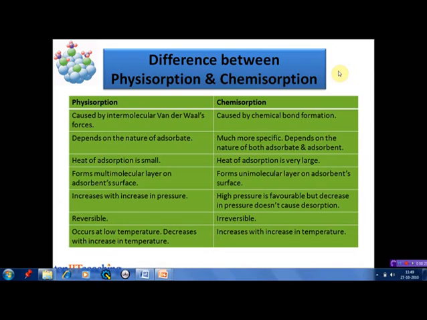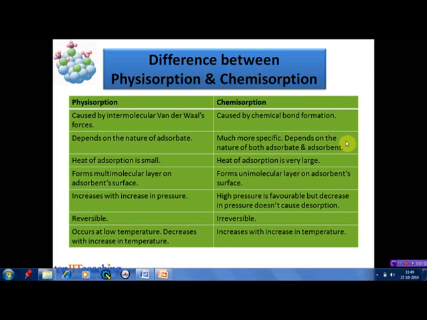For example, easily liquefiable gases are more readily adsorbed, whereas chemisorption is much more specific and depends on the nature of the adsorbate as well as the adsorbent. The heat of adsorption is small in physisorption but very large in chemisorption. In physisorption, a multimolecular layer of adsorbate molecules can be formed on the adsorbent surface, whereas in chemisorption, a unimolecular layer is formed.